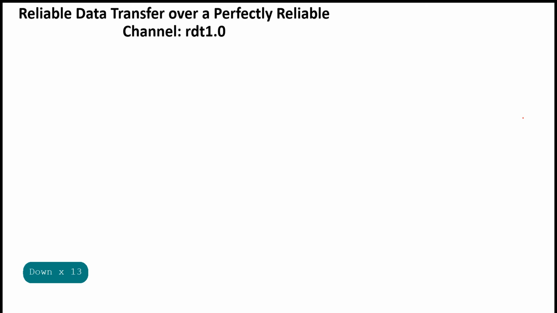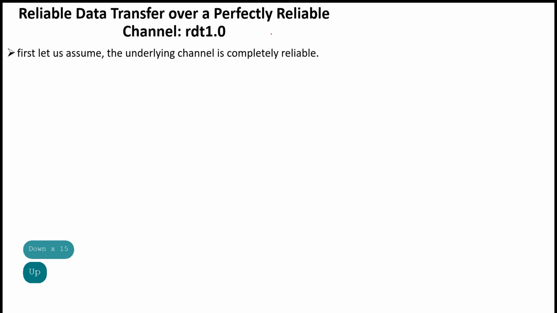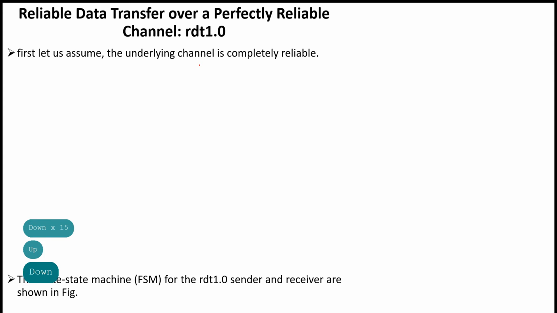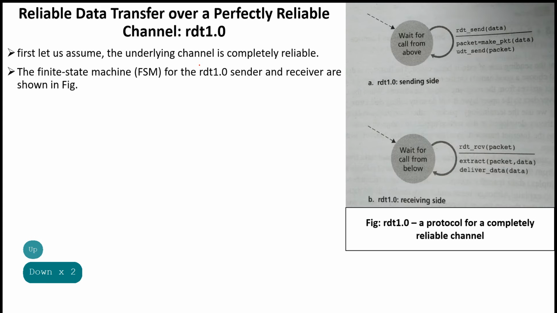Next, building a reliable data transfer protocol. The first one is reliable data transfer over a perfectly reliable channel. We'll call it RDT 1.0. So here, first let us assume the underlying channel is completely reliable. The finite state machine, that is FSM, for the RDT 1.0 sender and receiver are shown in the figure.